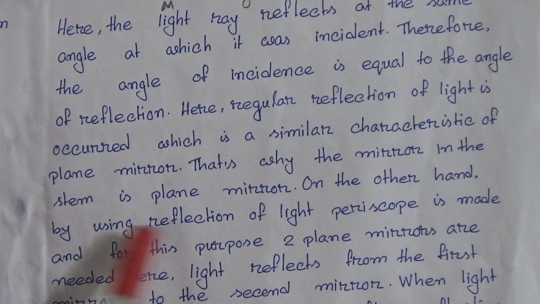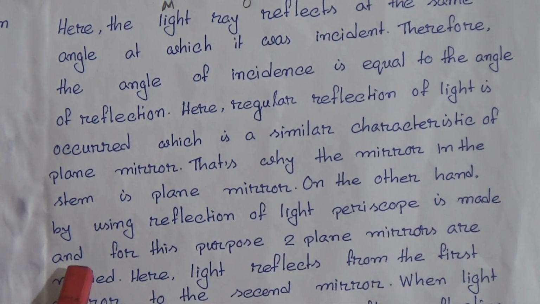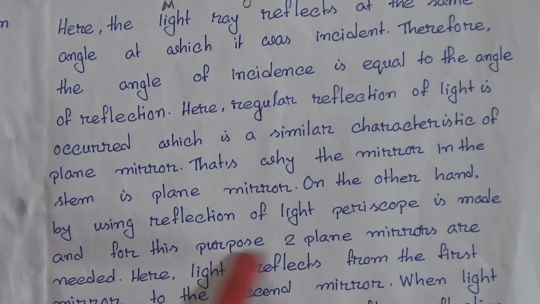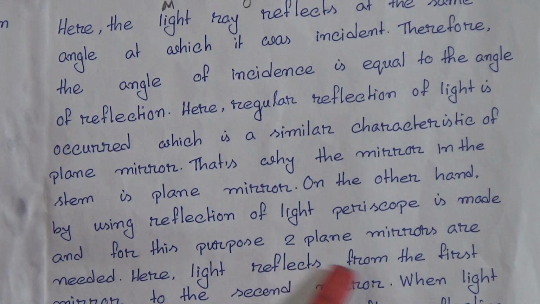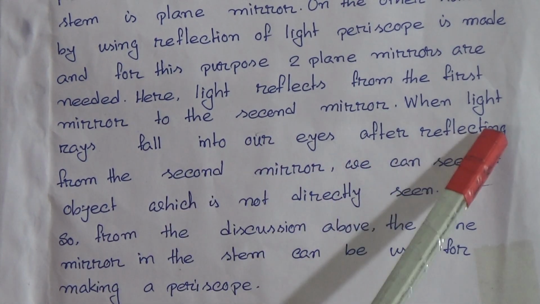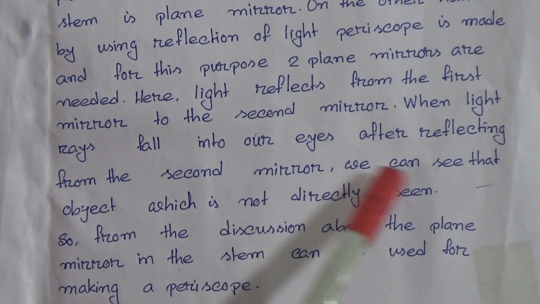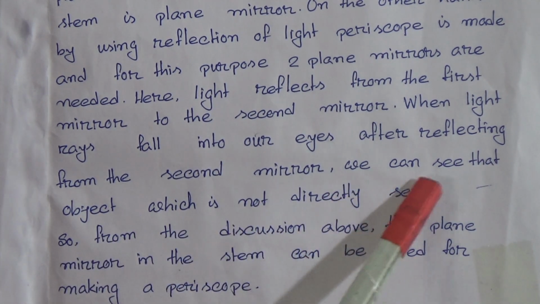On the other hand, by using reflection of light, a periscope is made, and for this purpose two plane mirrors are needed. Here light reflects from the first mirror to the second mirror. When light rays fall into our eyes after reflecting from the second mirror, we can see an object which is not directly seen.